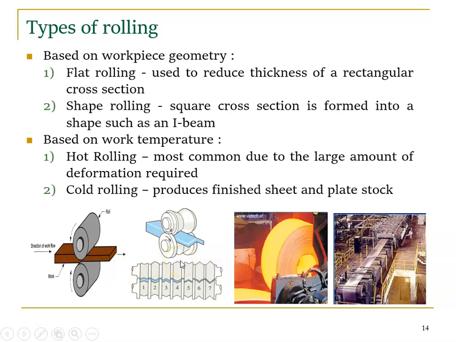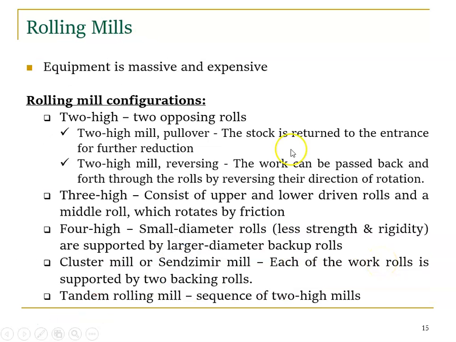The second classification is based on temperature. Again we have two types: hot working and cold working, so hot rolling and cold rolling. If the rolling process is carried out above recrystallization temperature, it's hot rolling. If it is carried out below recrystallization temperature, it's cold rolling. Hot rolling is most common due to the large amount of deformation required. Cold rolling produces finished sheets and plates, right? So you can see from here, this one is hot rolling and this one is cold rolling, right?